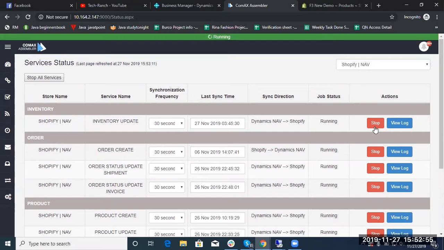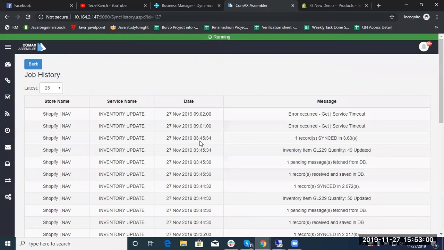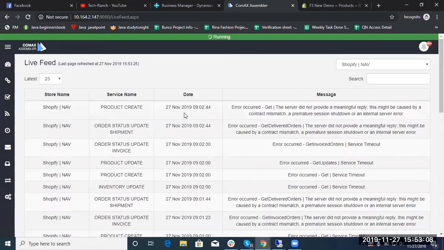You can also stop or start the service anytime, and also can review all the logs generated for this particular service from the View Log button. It's a live feed page where you can view all the real-time sync logs generated by the connector.